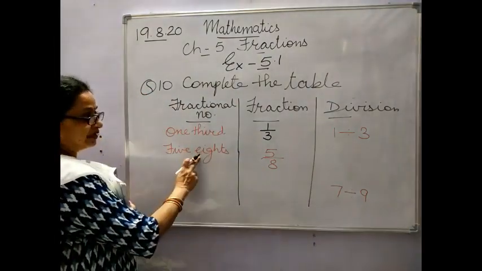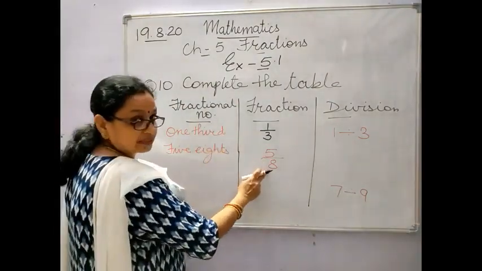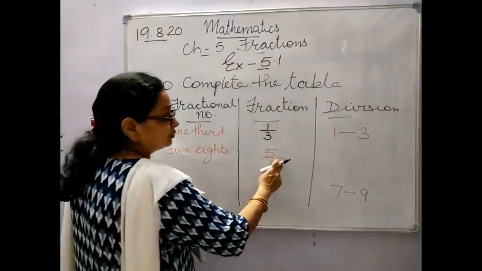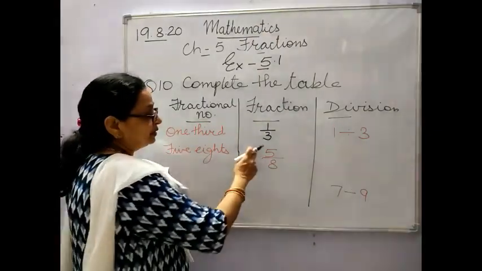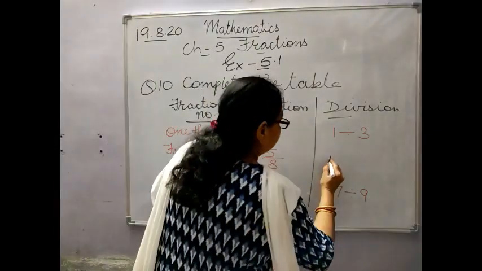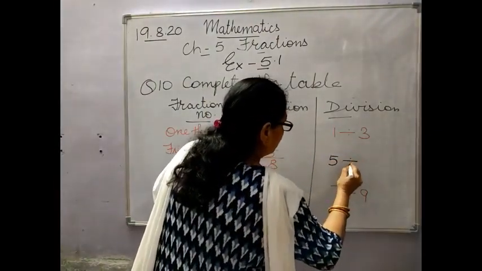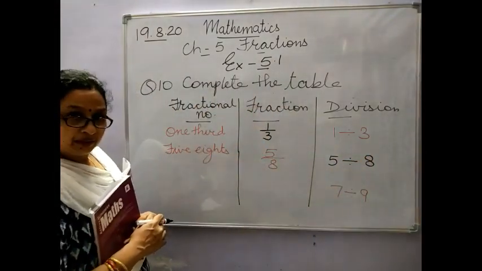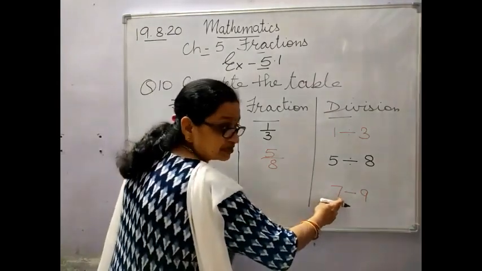Now see here, 5/8. In the fractional form it is written like this. The first one comes as a numerator and 8 comes down. Now you have to write the division fact of it. The numerator becomes the dividend and your denominator becomes your divisor. Clear? Now here, a division fact is given.